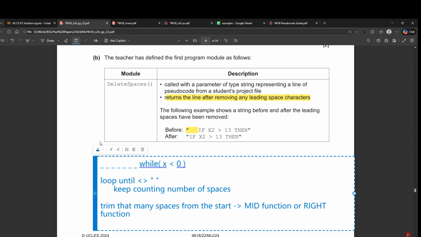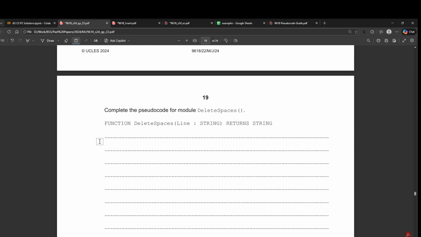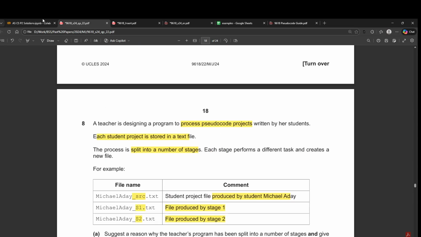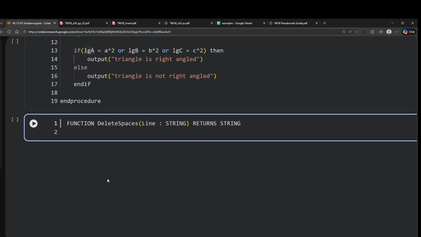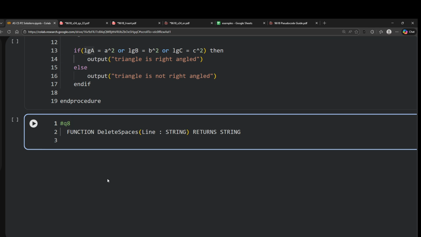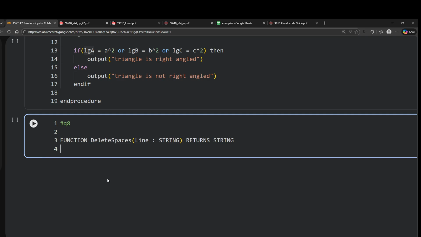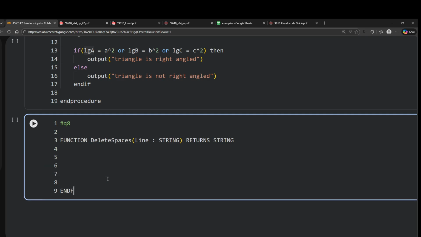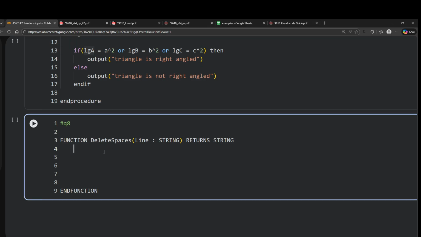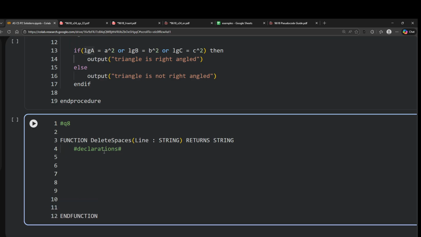So let's see how we can do this. Not too tough and not too easy. It's a very balanced question. So let's try this. This is question number 8. So as always, please make sure you have the end function written. Otherwise you lose 1 mark for this. Alright, so we'll leave space for declarations at the start and we'll do it towards the end.